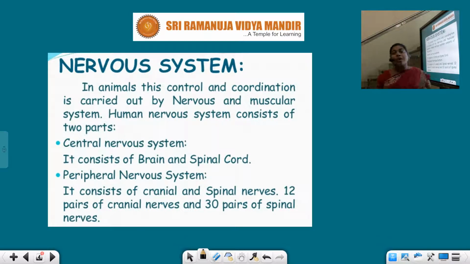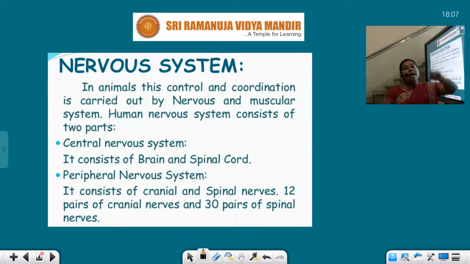You know children, we all are multicellular organisms. Based on the number of cells, organisms are classified into two types, unicellular and multicellular organisms. In unicellular organisms, only a single cell is present, so all the metabolic functions have to be taken over by that single cell itself.